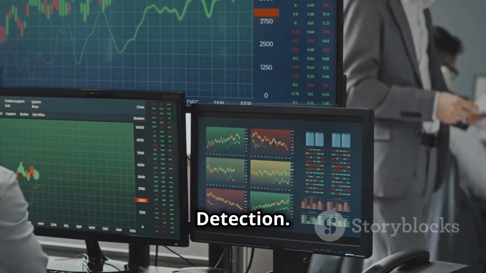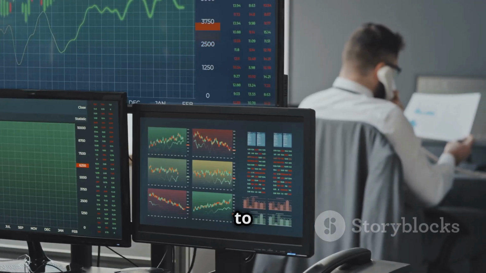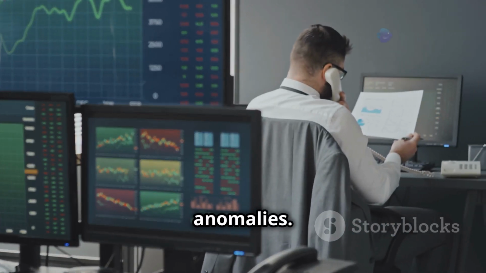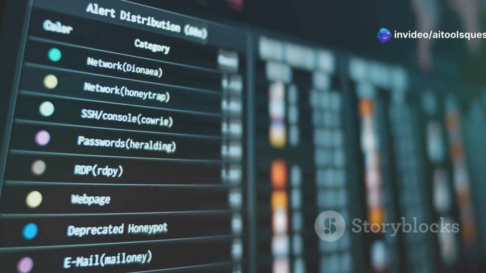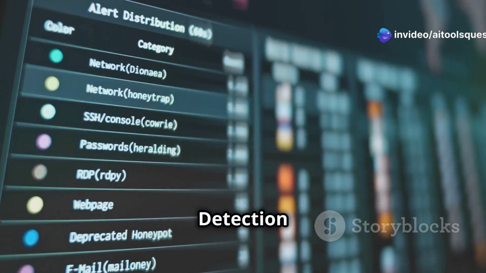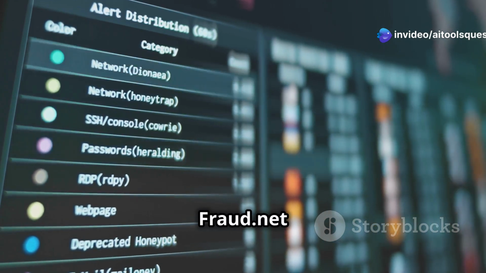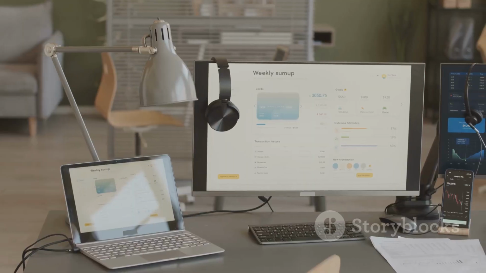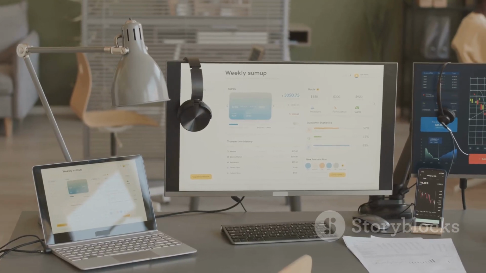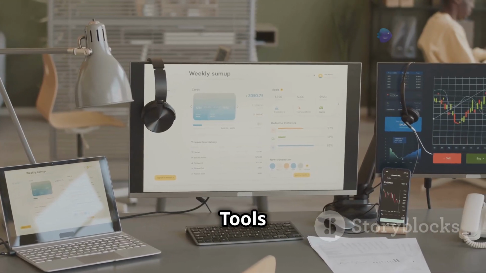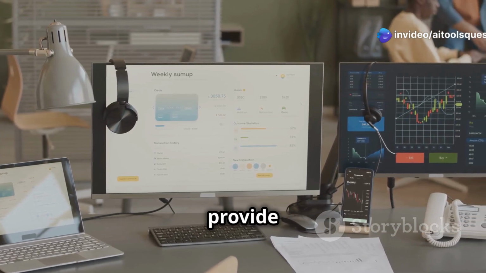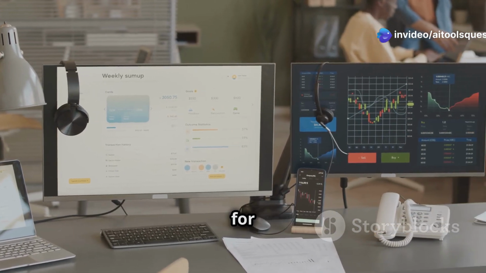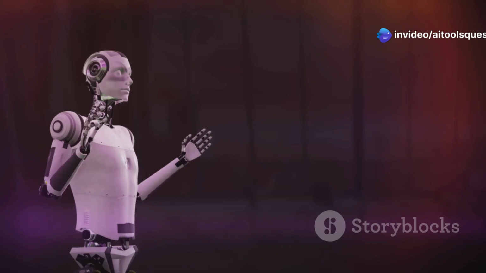Risk and fraud detection. These tools leverage machine learning to analyze data and detect anomalies. Fraud detection systems, Feedzai, Darktrace, and Fraud.net use AI to detect fraudulent activities in real time. Risk assessment tools. Kensho and IBM OpenPages provide risk analysis and predictive insights for financial decision-making.